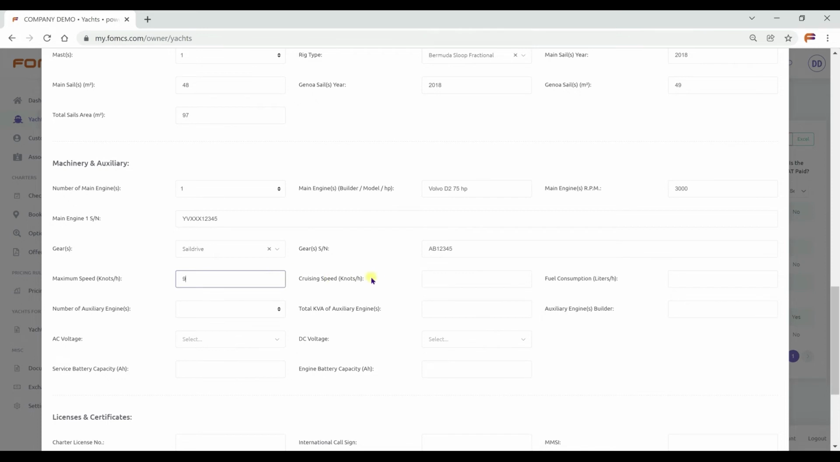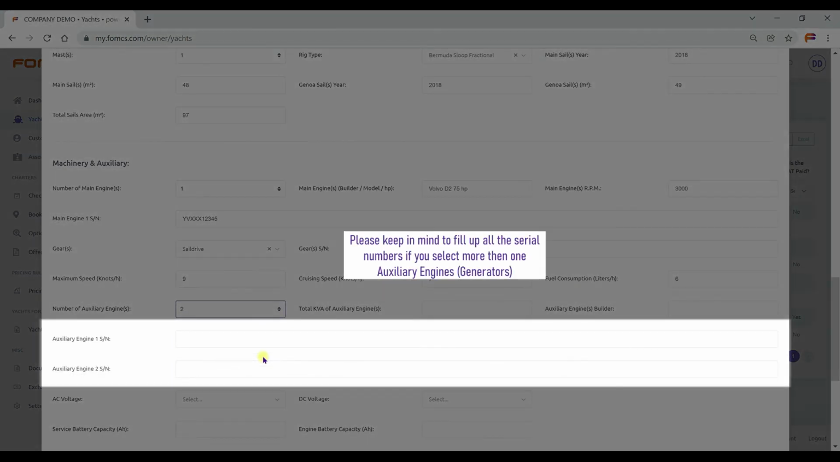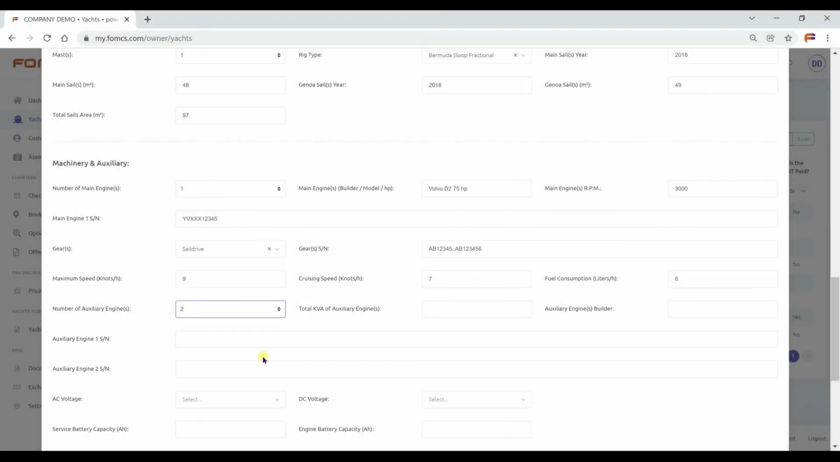Write the maximum speed in knots and cruising speed. Fuel consumption liters per hour. Number of auxiliary engines on the boat. Please keep in mind to fill up all the serial numbers if you select more than one auxiliary engines or generators. Total kVA of auxiliary engines and their builder. Write the serial number.